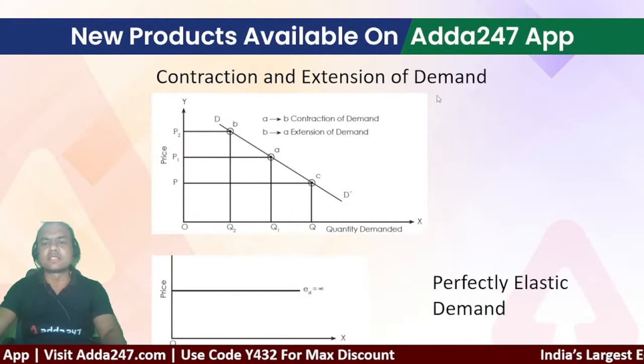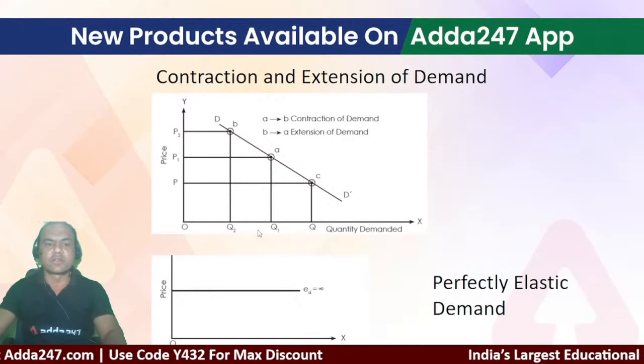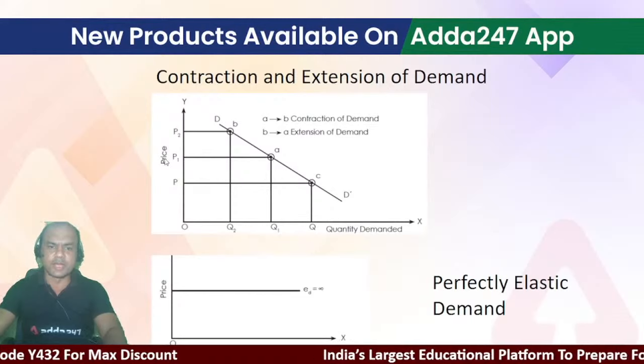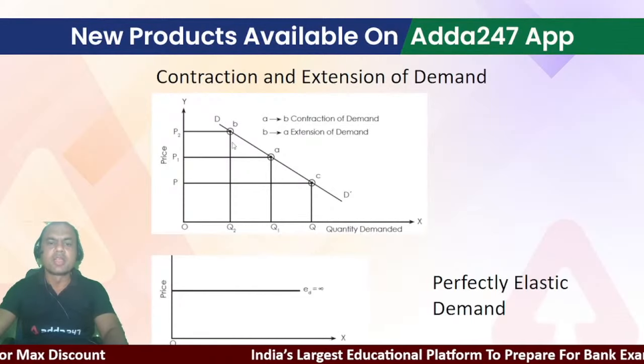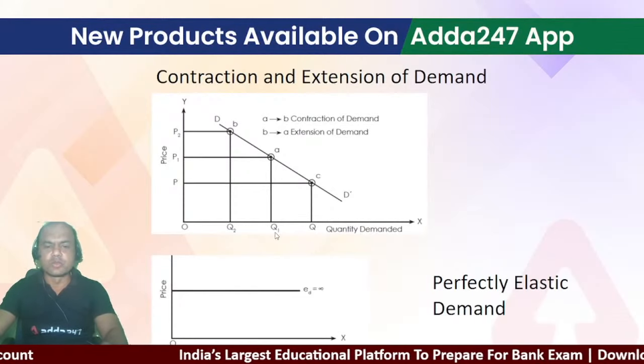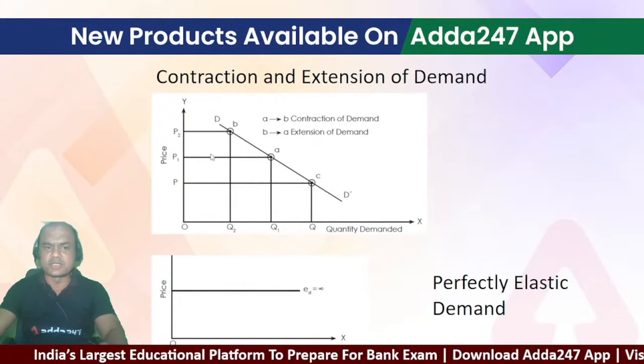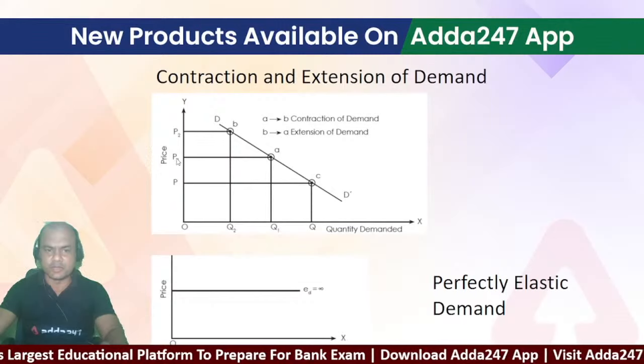Contraction and extension of demand. Now what is contraction of demand? See this, again it's on the same graph: price and quantity demanded. A is the point at which the price is P1.